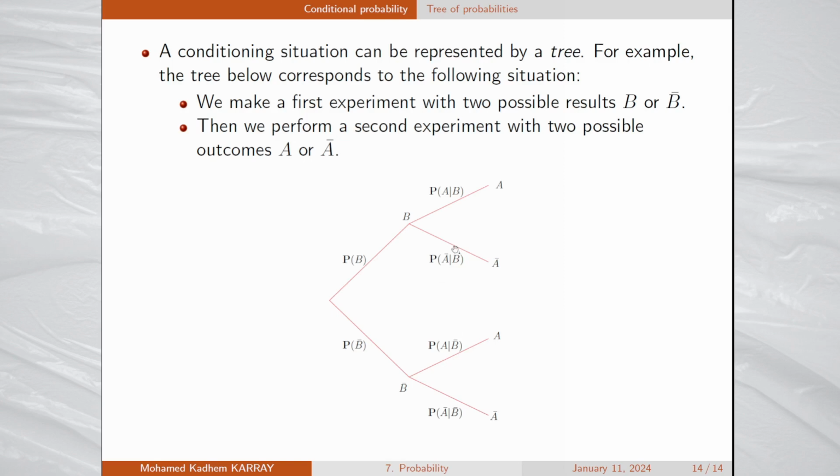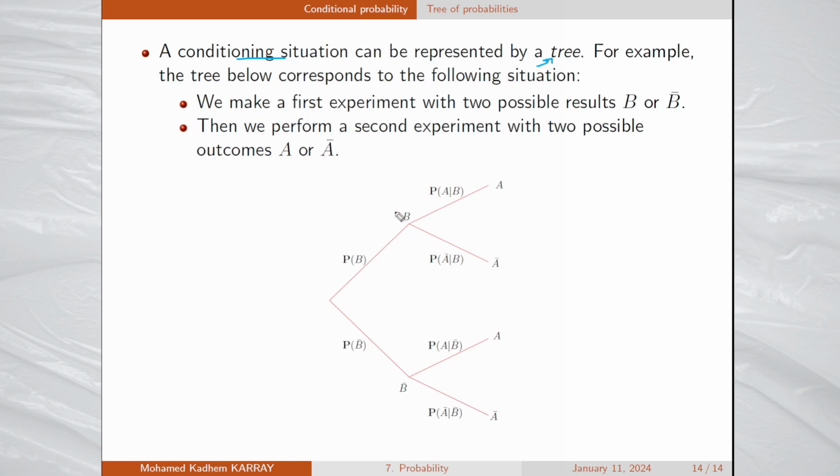Finally, we arrive at the last slide of this lesson. I introduce the notion of conditioning tree or probability tree. In fact, conditional situations may be represented by what is called a tree. For example, the tree I represent here corresponds to the following situation.